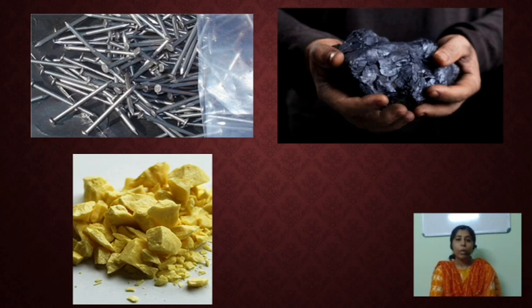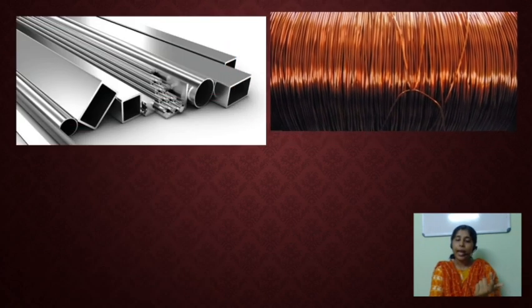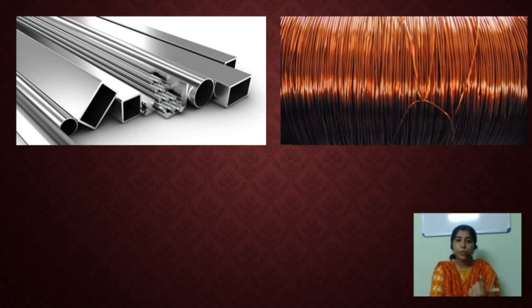Okay, by comparing these things, we looked at 5 substances. From this, iron, aluminium and copper. These three are examples for which one? Metal. And what are the common properties of these three? Aluminium, iron and copper are very strong, very hard and also shiny in appearance. And the shiny appearance is called luster.